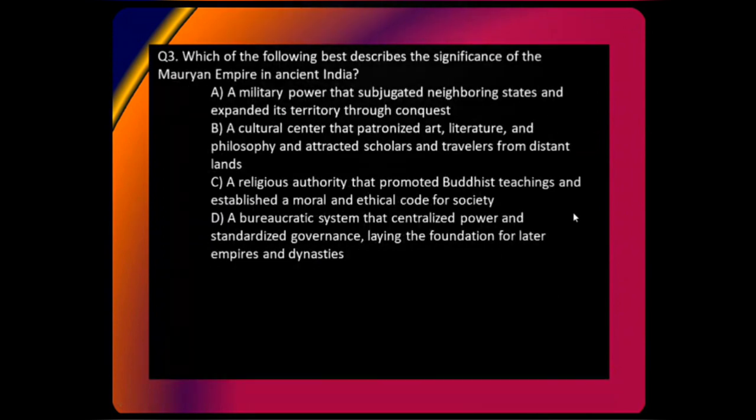Which of the following best describes the significance of Mauryan Empire in ancient India? Again, best describe is the keyword. A. A military power that subjugated the neighboring states and expanded its territory through conquest. B. A cultural center that patronized art, literature, and philosophy and attracted scholars and travelers from distant lands. C. A religious authority that promoted Buddhism and the Buddhist teachings and established a moral and ethical code for society. D. A bureaucratic system that centralized power and standardized government, laying the foundation of later empires and dynasties.